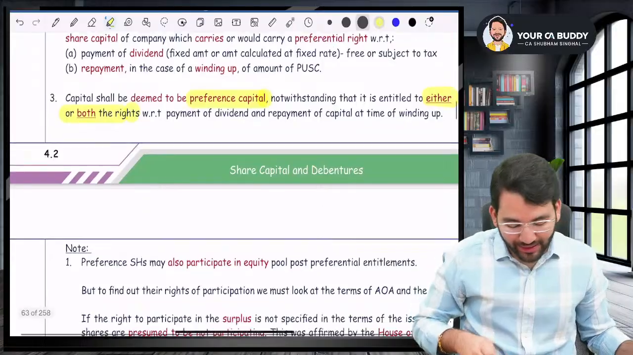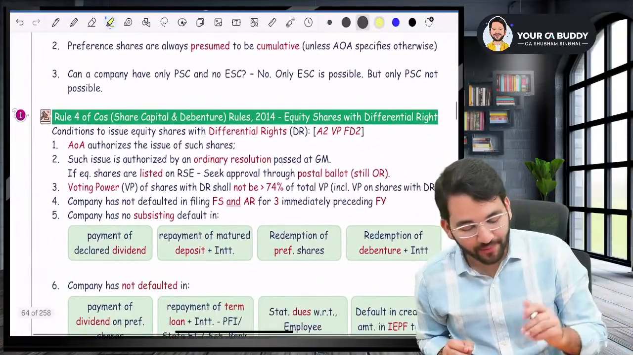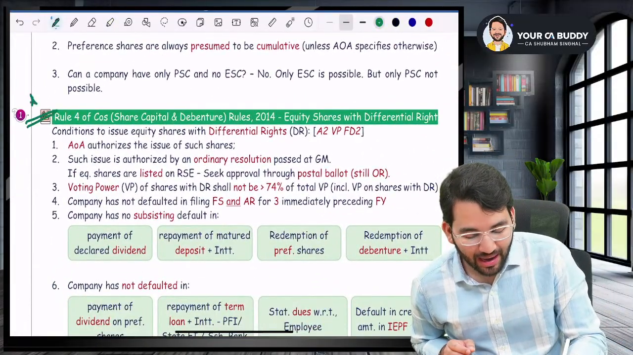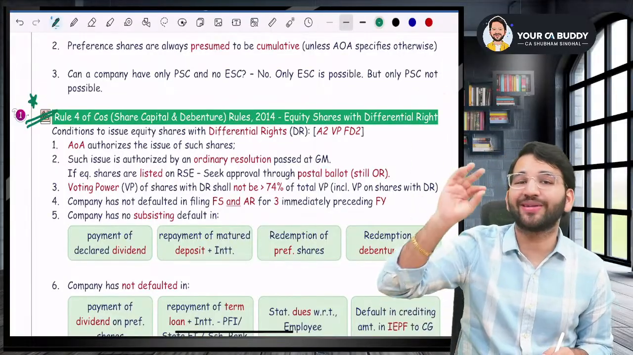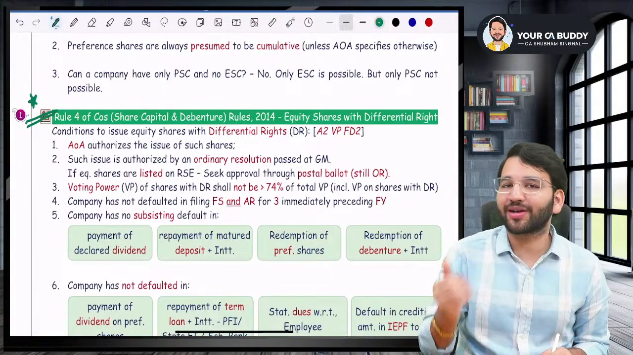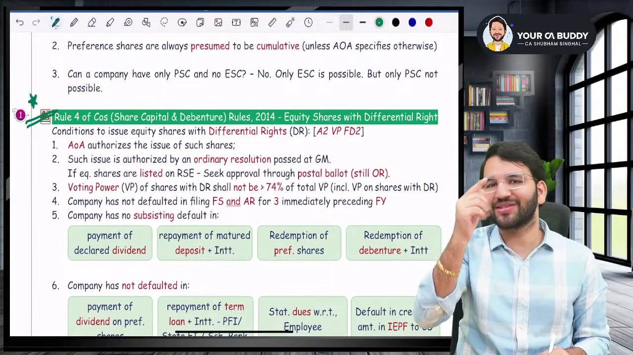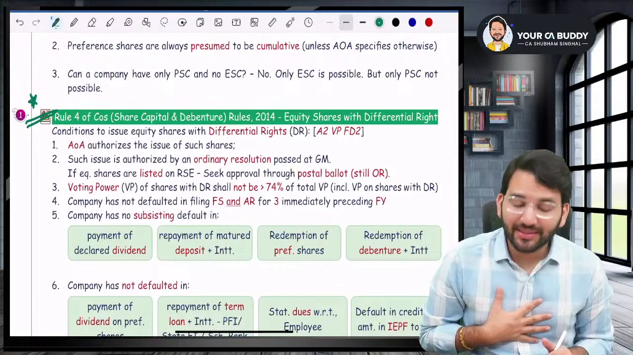Okay, guys. Now coming to the next point, please listen to me very carefully. Sir, now the question is, can a company issue shares with differential voting rights? And if yes, what are the conditions? Sir, there are seven conditions that you have to remember along with me. What are the seven conditions?